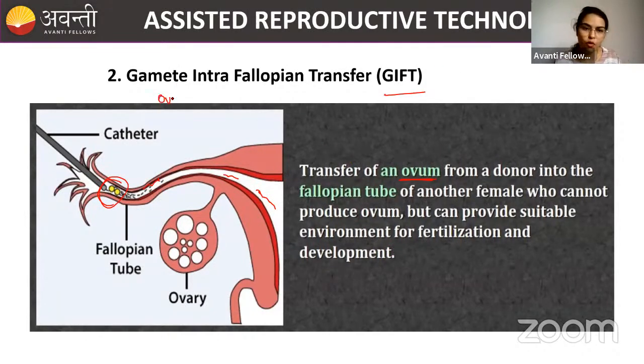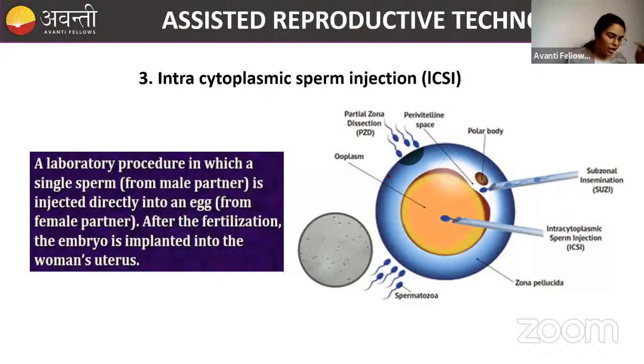Gamete. Gamete is ovum. Intra means inside. Intra, fallopian tube. Okay, gamete inside fallopian tube. The transfer of gamete, that is ovum. Okay, and the third method is called intracytoplasmic sperm injection. This is very important. ICSI. Okay, what is it? ICSI.